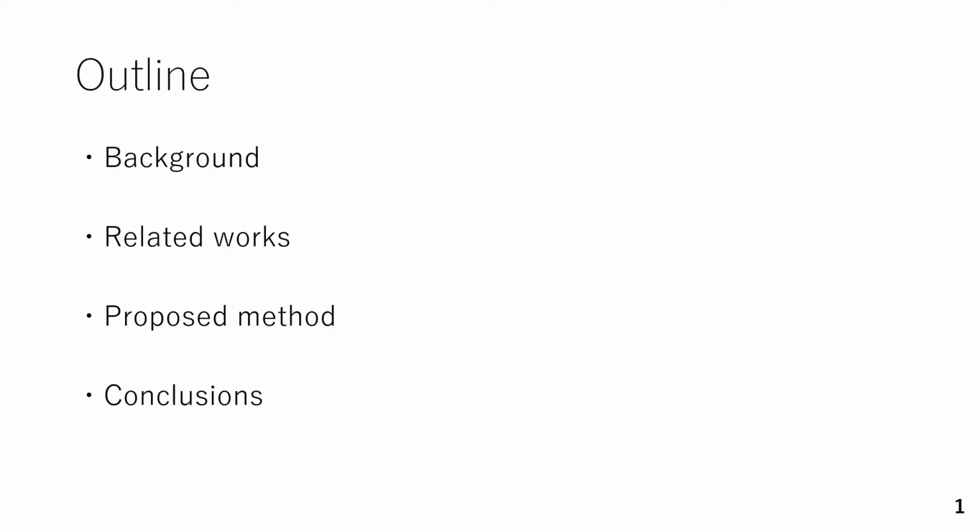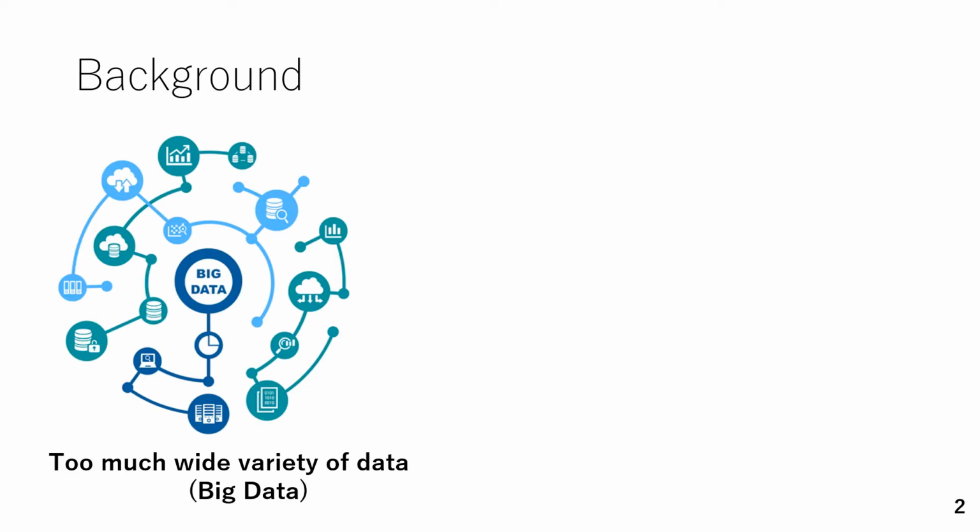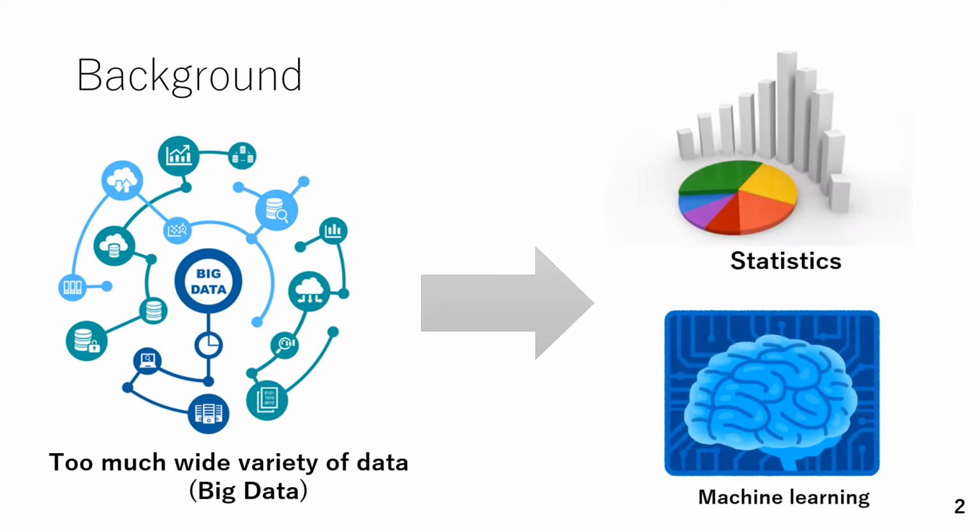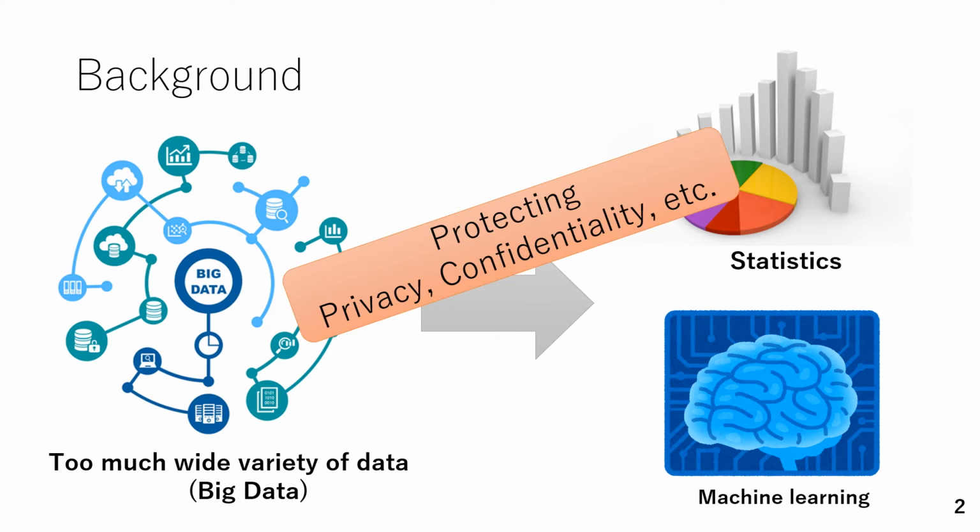This is the outline. Background. In recent years, a wide variety of data are collected in many ways, such as IoT devices. Then, these data will be used for statistics, machine learning, and so on, in order to create new businesses. However, big data may contain individual data, confidential data, and so on. Therefore, a way of protecting this data is highly required to utilize them.